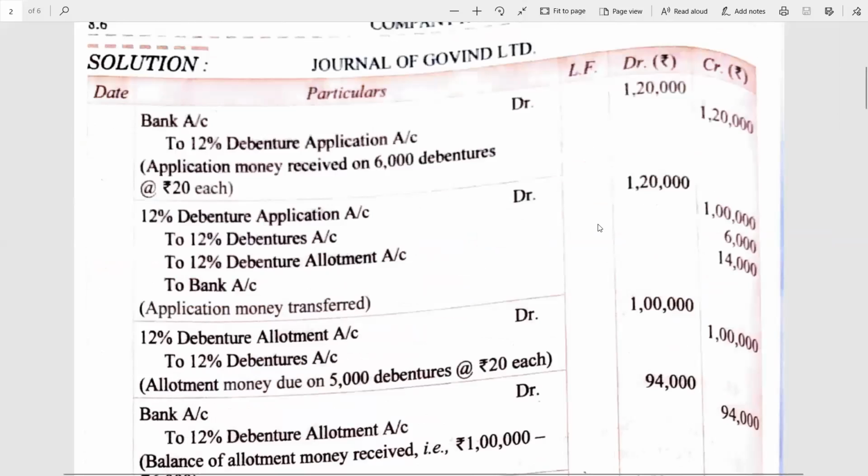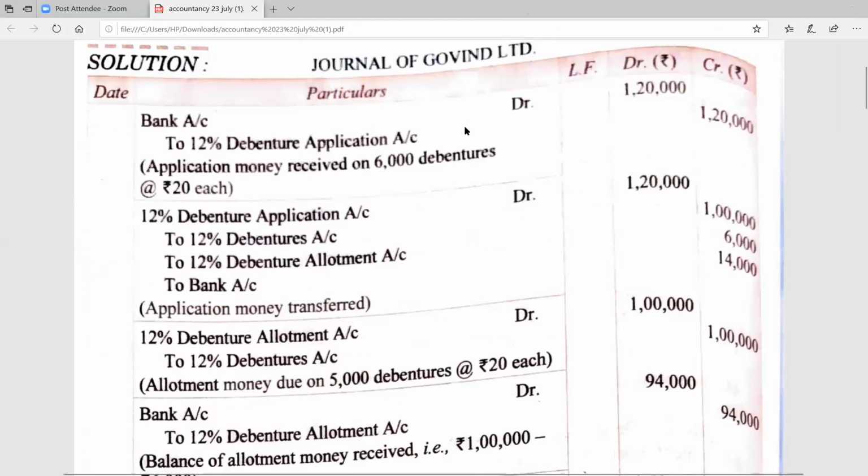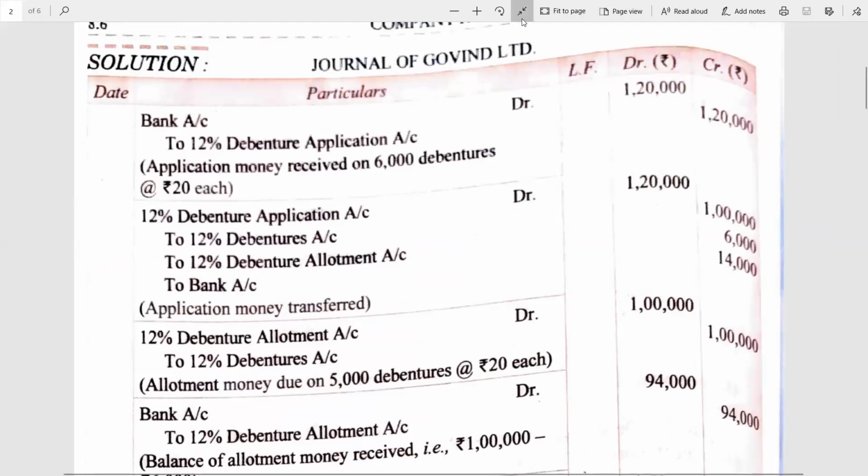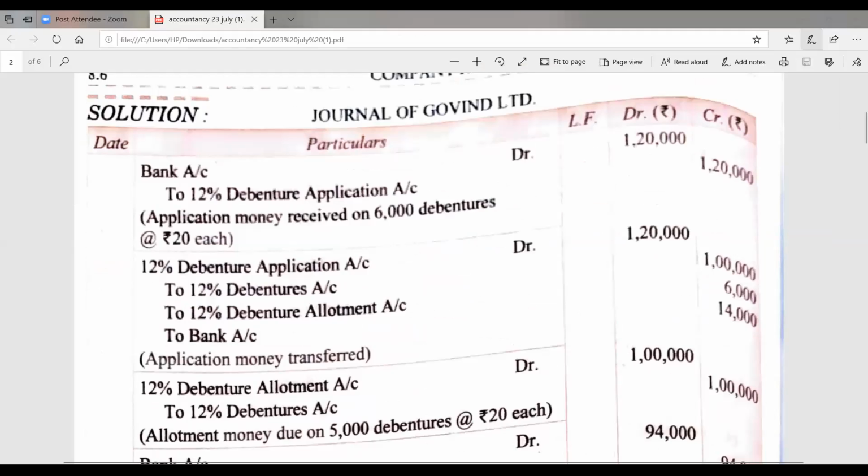How is it to be done? On 6,000 debentures, 20 rupees each, the amount is to be calculated. On 6,000 debentures, the company is receiving 20 rupees on each debenture. So the amount to be shown here is 6,000 into 20. In the next case, debenture application account debit to 12% debenture allotment to bank account. See how the amount is to be shown in every entry.